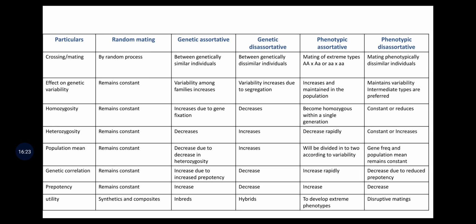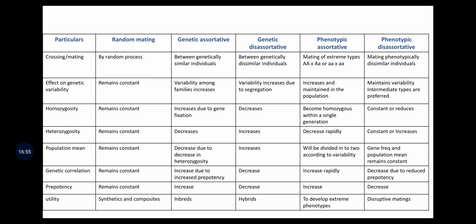The second point is the effect on genetic variability. In random mating, the genetic variability, homozygosity, heterozygosity, population mean, genetic correlation, prepotency, all remain constant because it follows the Hardy-Weinberg principle, or it is the base for a Mendelian population. So random mating is basically utilized where the population has to be maintained indefinitely over a period of time, just like in synthetics and composites.